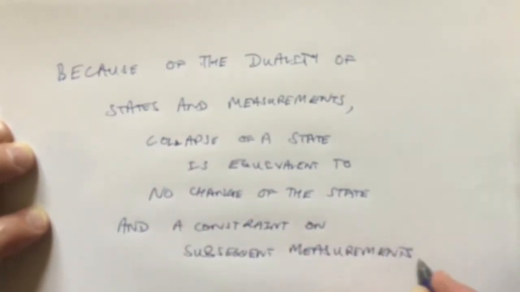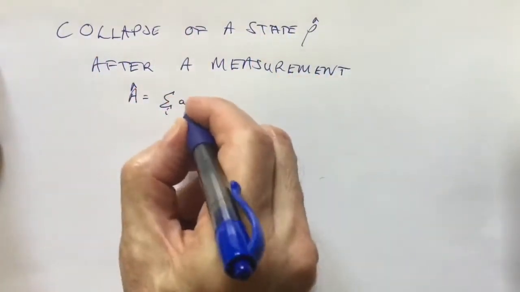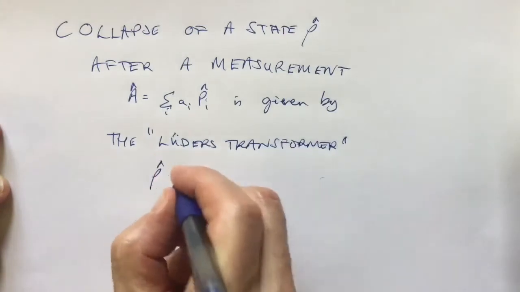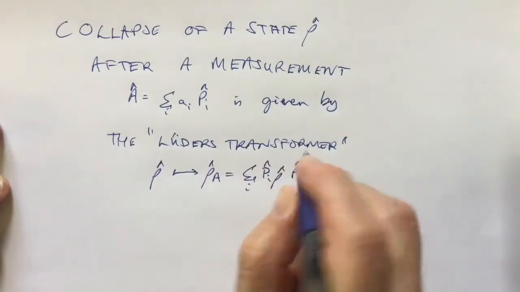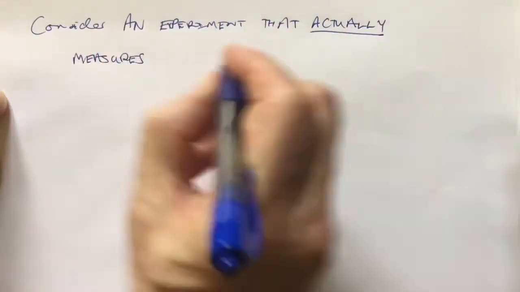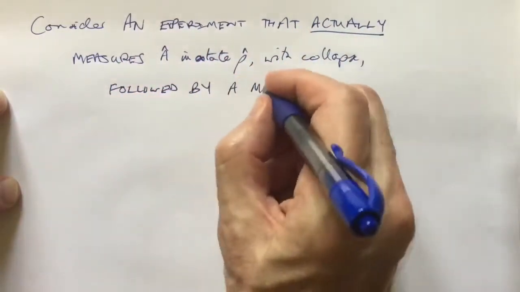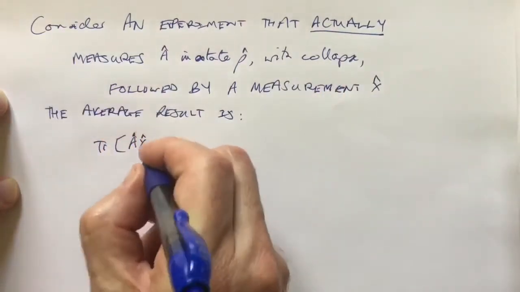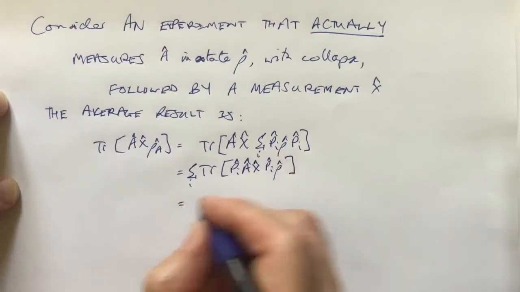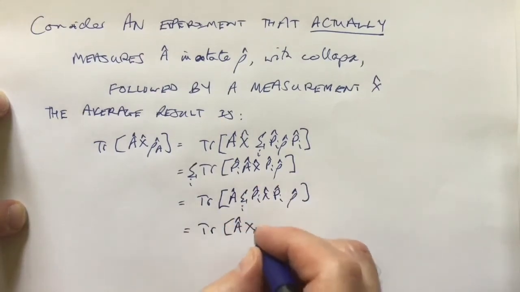Let's go straight to details of collapse of a given state after a measurement that has a discrete spectral projection. The Lüders transformer projects the state to a sum of eigenstates of the measurement. Suppose for some experiment we actually measure something that collapses the state, followed by another arbitrary measurement. For the average of the product of the two measurements, we can use the cyclic property of the trace and the commutivity of the measurement with its own spectral projection to swap the action of the Lüders transformer from the state to the following measurement.